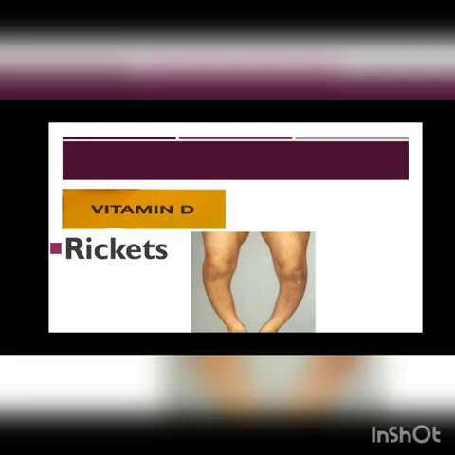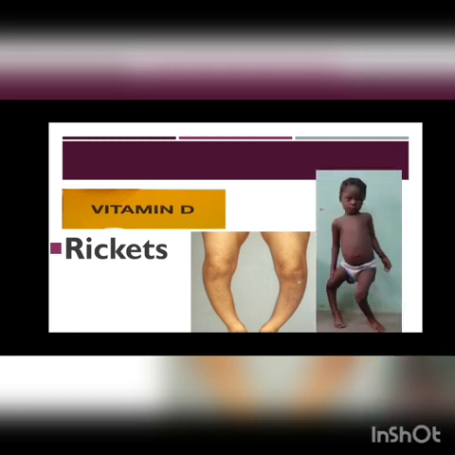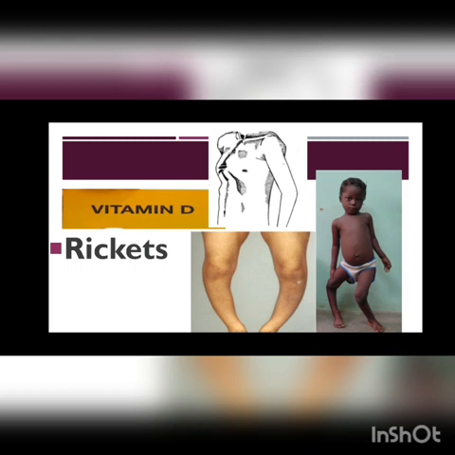In the picture you can see the bones are bent, the legs are bent and they are very soft. Then poor teeth formation. The teeth formation is very poor. Then pigeon-type chest. The chest becomes like a pigeon's.